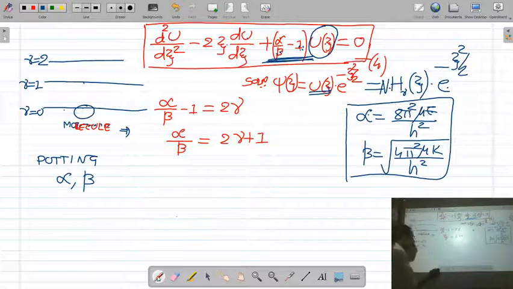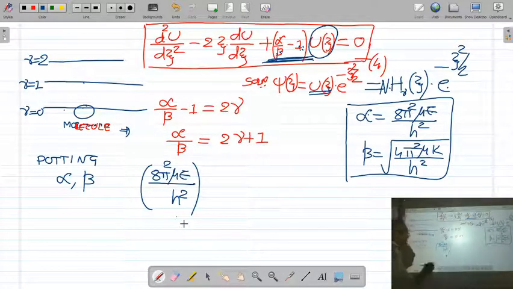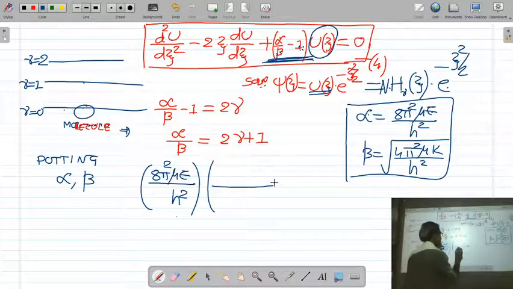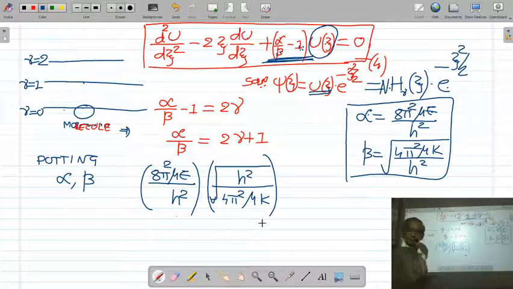What is the value of alpha? The value of alpha is 8 pi square mu e upon h square, and the value of beta is under root 4 pi square mu k upon h square, which goes in the denominator.